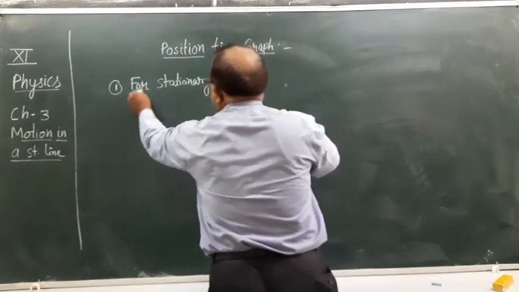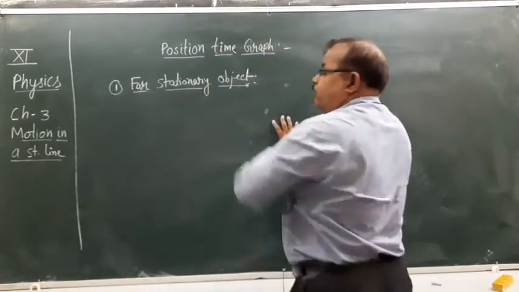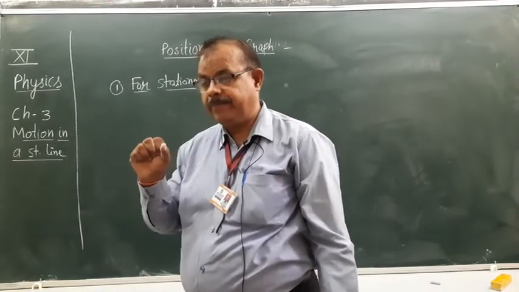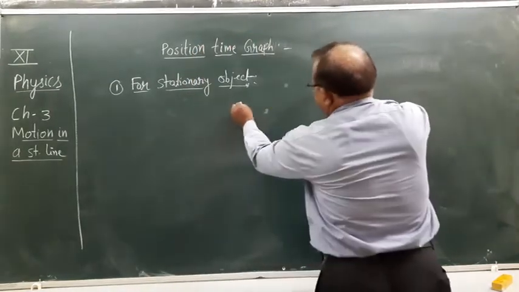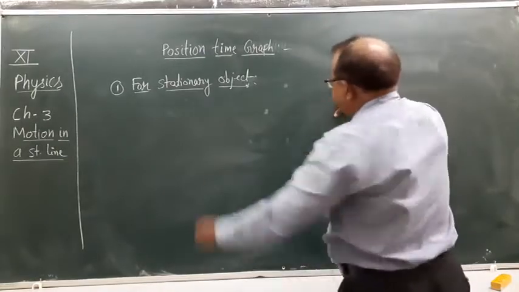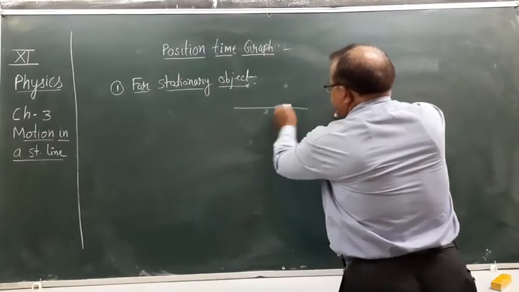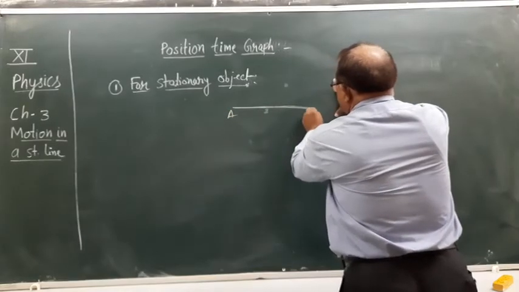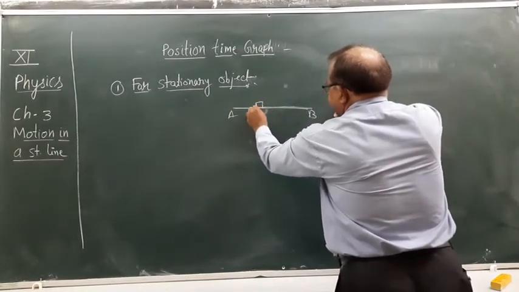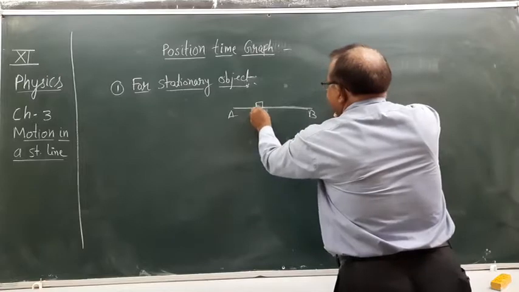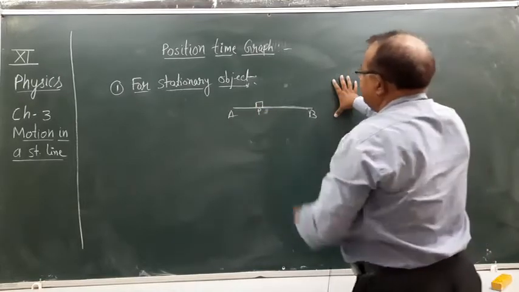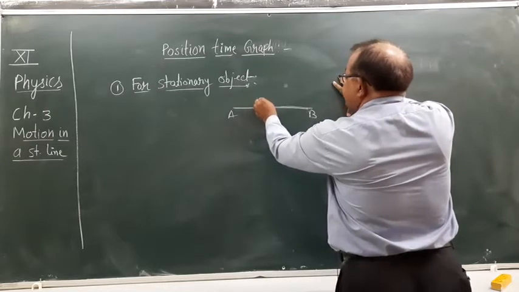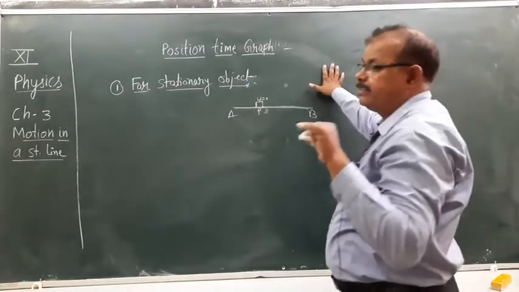First for a stationary object. When an object is at rest, suppose this is the path, and the object is here at point P, at rest, means u equals 0.